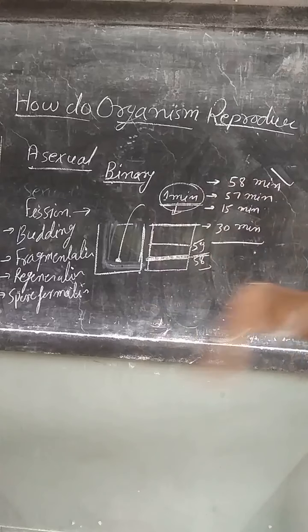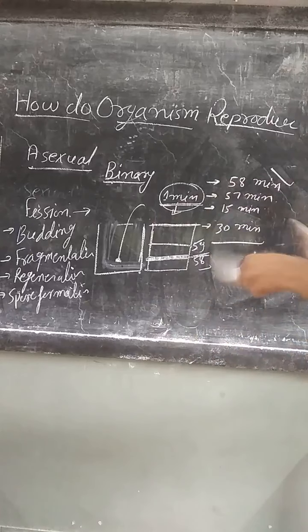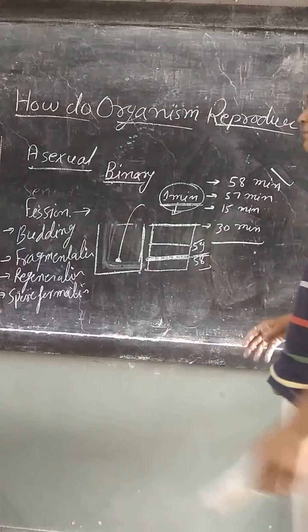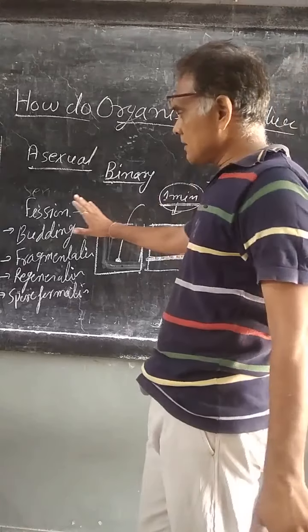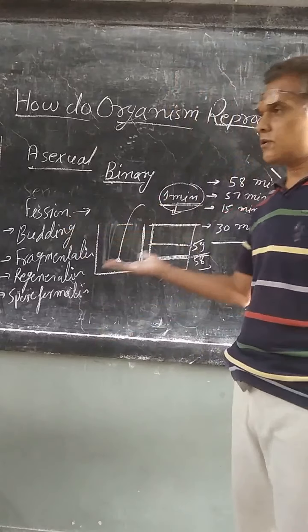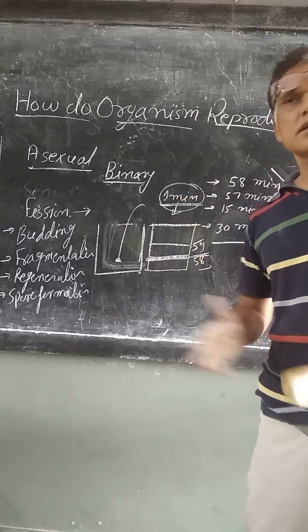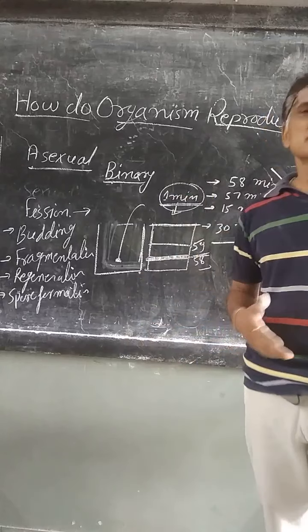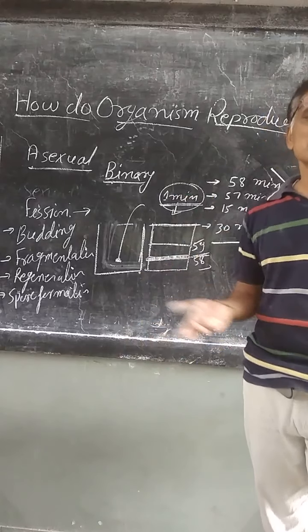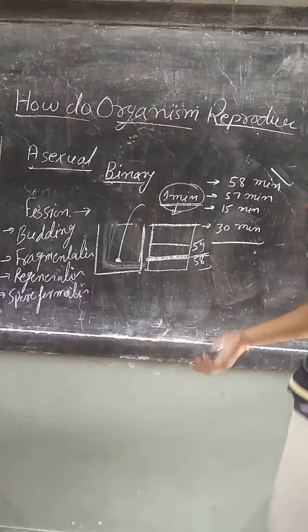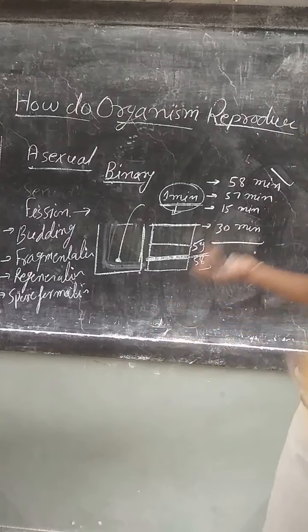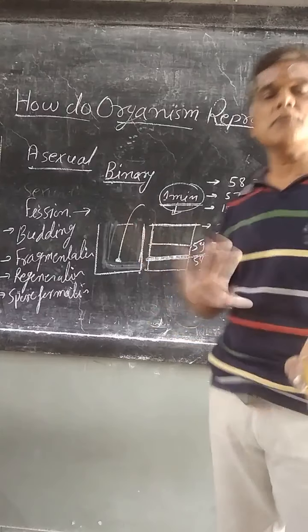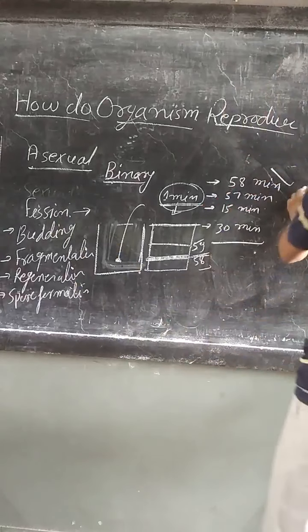In this way the bacteria divide every minute and double. But all the bacteria will not survive. If all bacteria survived, within a certain time bacteria would be all around us in the atmosphere. अपने चारों तरफ सारे तरफ बैक्टीरिया होंगे, परंतु सारे बैक्टीरिया सर्वाइव नहीं करते हैं.